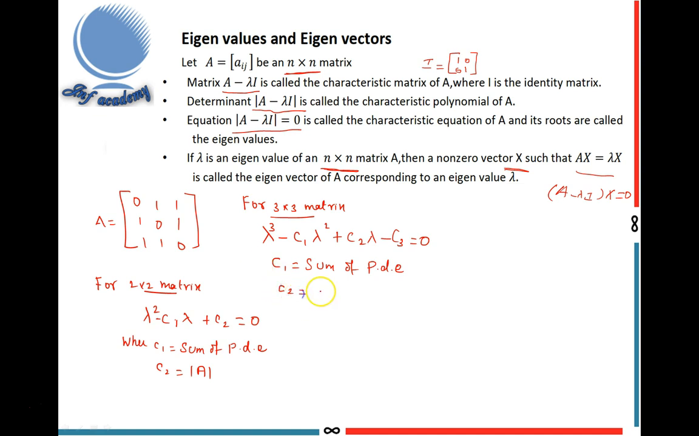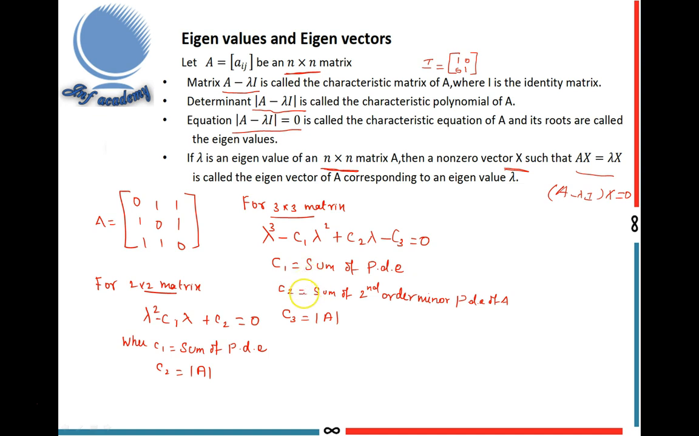C2 equal to the sum of second order minors of principal diagonal elements of A, and C3 equal to the determinant of A. Similarly, you can write for a 4 by 4 matrix, 5 by 5 matrix, etc. A 4 by 4 matrix starts with lambda power 4, because the characteristic equation is a polynomial of order 4. So this is the shortcut way to write the characteristic equation.